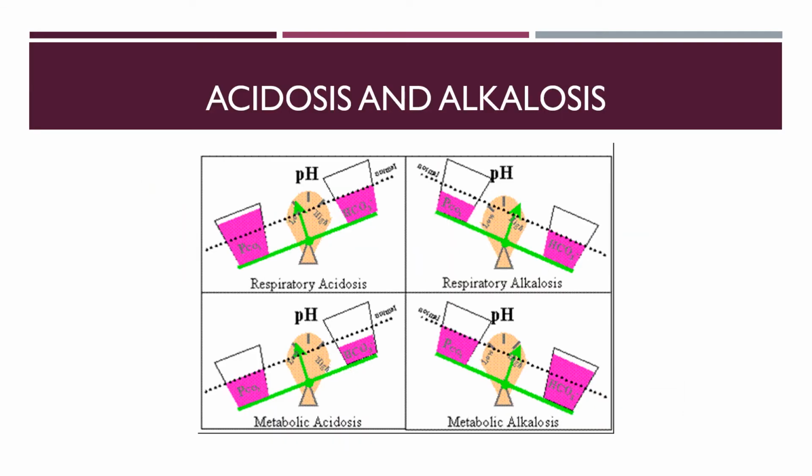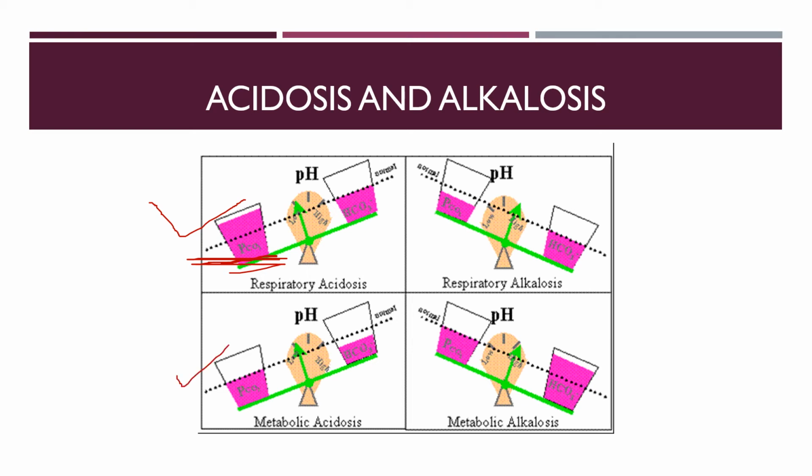Now the abnormalities associated with acid-base balance. We know the pH is 7.4. If the pH is less than that, it is acidosis. If it is more than that, it is alkalosis. Acidosis can be of two types. One is respiratory acidosis, where the cause is retention of carbon dioxide. When the partial pressure of carbon dioxide is high, that gives rise to acidosis.